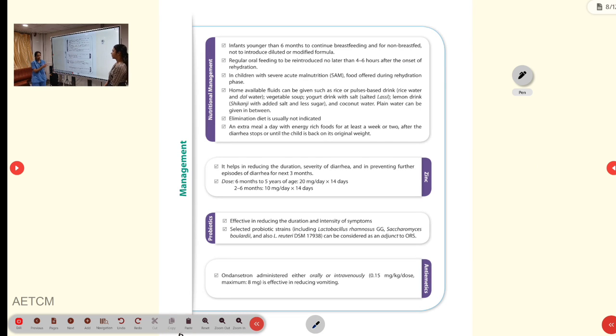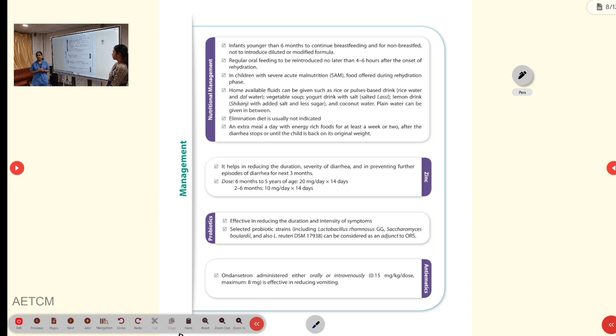Then coming to the other treatments, that is the nutritional management. As we have told, if the child is breastfeeding, we will continue with the breastfeeding. Normal routine oral food intake should be started within 4 to 6 hours of the onset. All the home available fluids can also be given in plan A children. An extra meal a day with high energy rich food should be started and given for 1 to 2 weeks even after finishing this diarrheal attack.